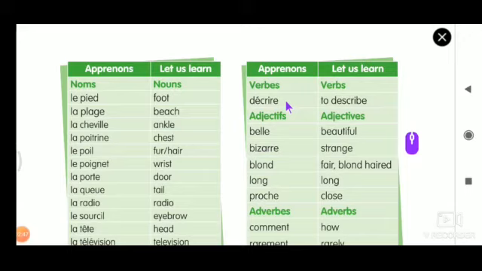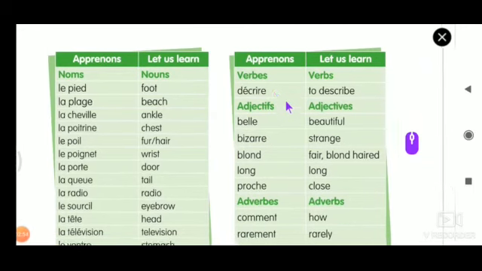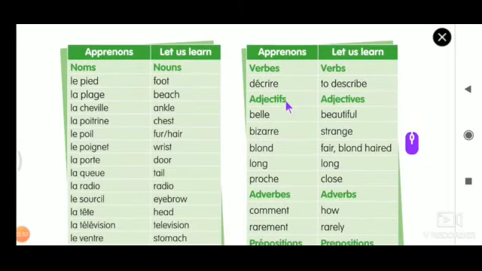Décrire is to describe. Next is adjective. Do you have any idea what an adjective is? An adjective tells about an object. For example, the rose is beautiful. Here, beautiful is an adjective. It gives some information about that particular rose, and it helps us understand how beautiful it is. We'll see this when we deal with adjectives.